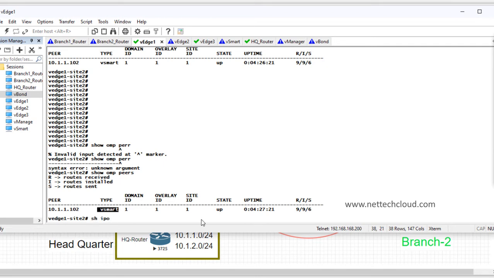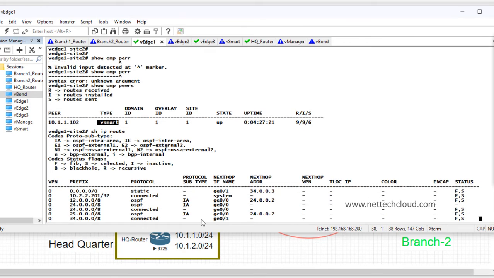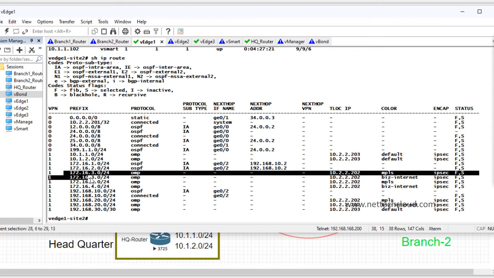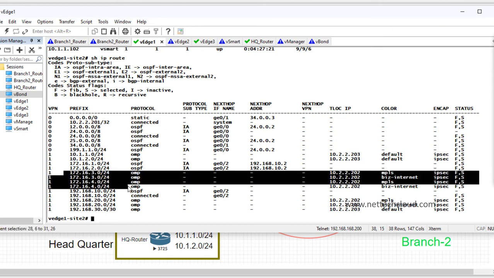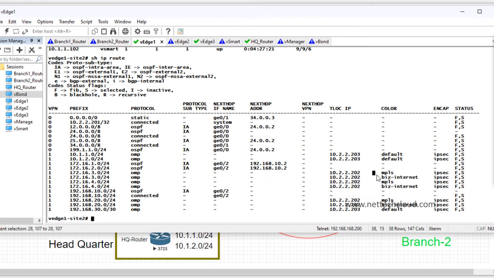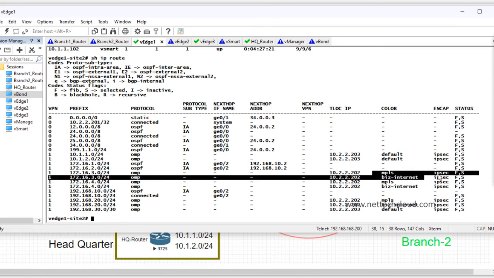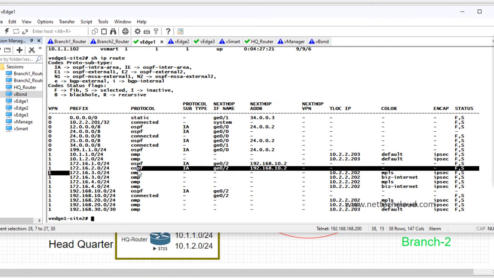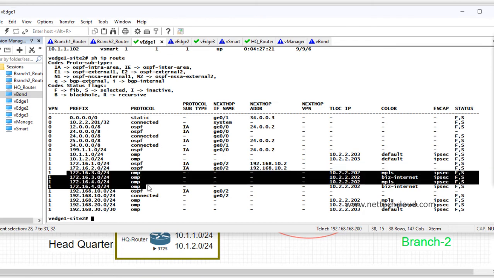So there is OMP peering with vSmart, right? What about the route? So IP route. Here it has routes to 172.16.3 and 4, and two different routes. One with MPLS as the transport, another business internet, and there is IPsec external, right? And F stands for FIB, forwarding information base, and selected. And it's VPN number 1, prefix, and protocol is what? OMP.